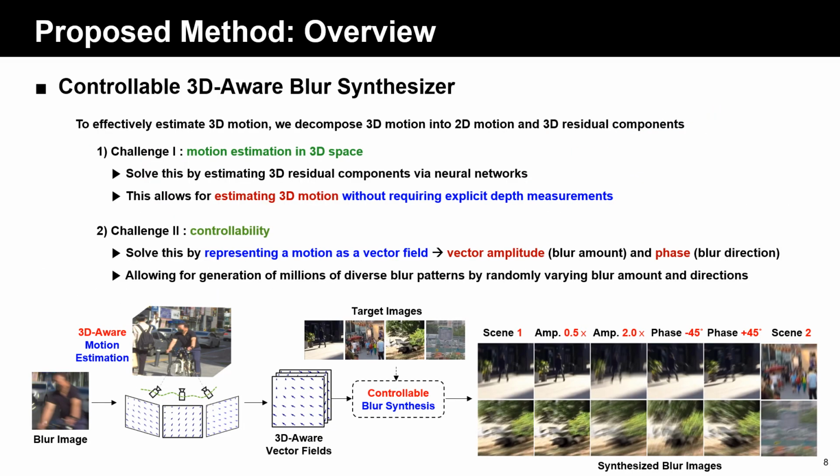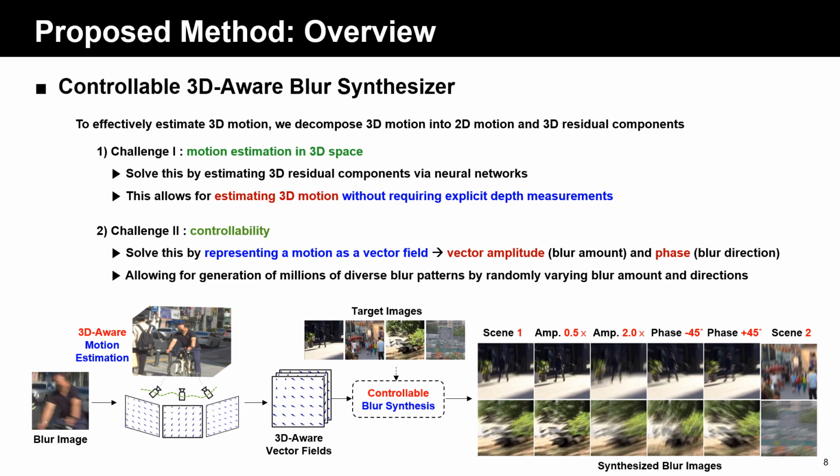In this paper, we introduce a 3D-Aware blur synthesizer in order to generate various realistic blur images. Our core idea is to rethink how 3D motion is represented. Instead of directly estimating 3D motion, we break it down into 2D motion and a 3D residual component. Here we highlight that 3D residual components fully account for depth-related components. By directly estimating 3D residual components using neural networks, we can estimate 3D motion without requiring depth measurements.